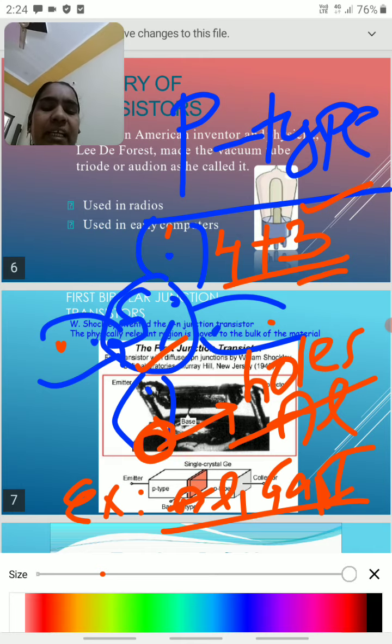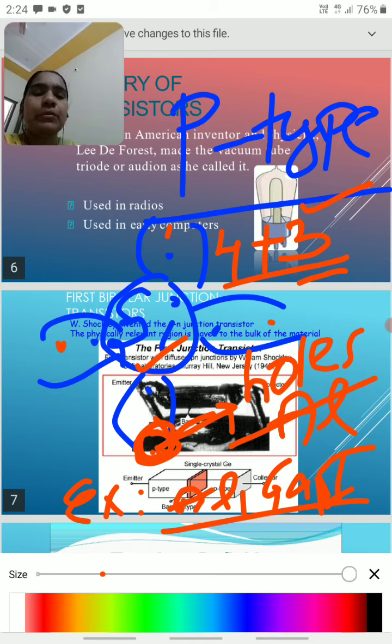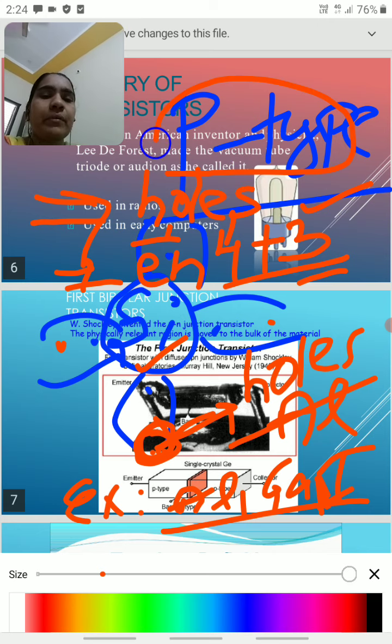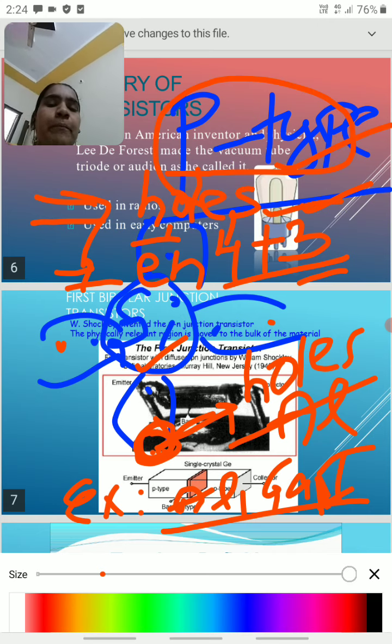So we have a vacancy, and this vacancy we call a hole. Two points are very important. In a P-type semiconductor, the majority charge carriers are holes, and the minority charge carriers, the minimum number, are electrons.